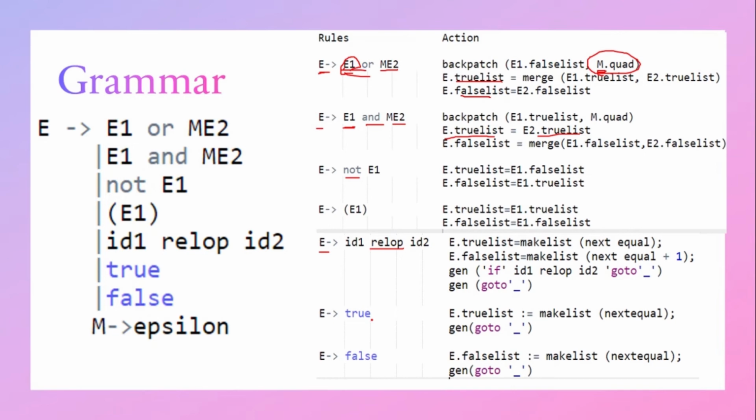So what is the use of M.quad? M.quad is used to store the position where the next expression begins. For example, if two expressions E1 and E2 are there, M.quad will store the number where expression E2 begins. Why this has to be stored: because if expression 1 is true, we have to go and check expression 2, so we have to know where expression 2 is present.